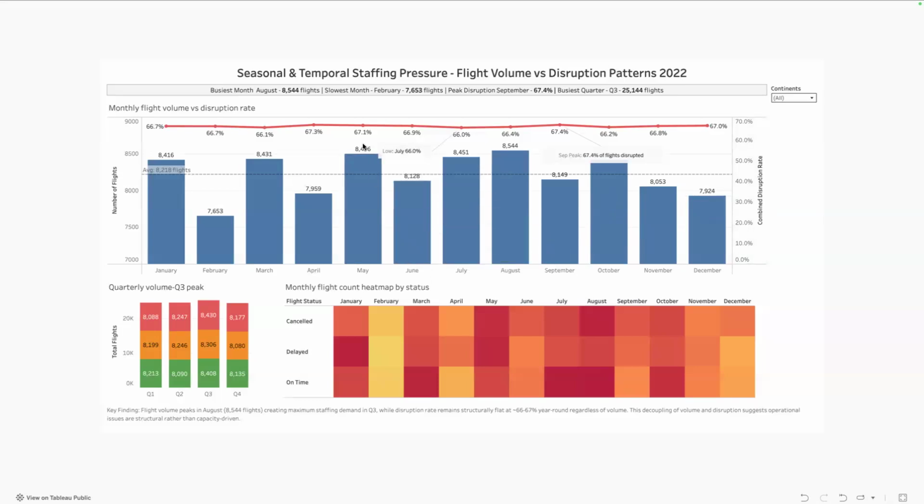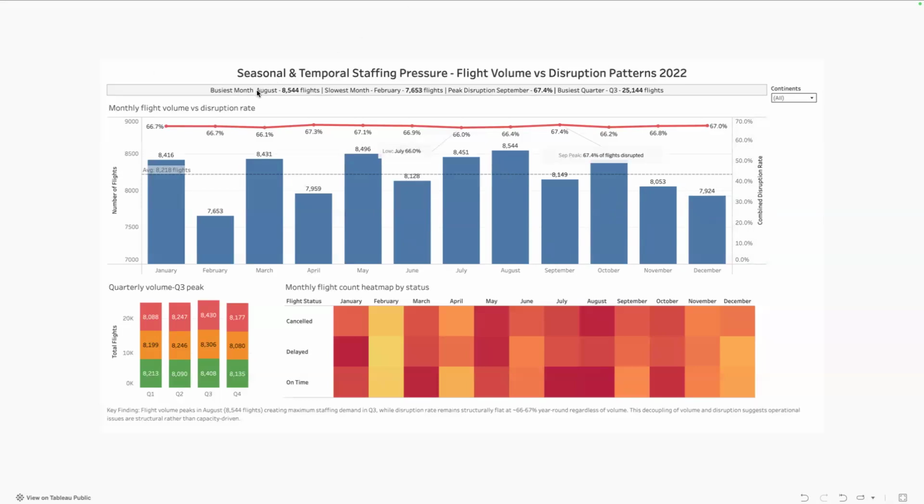Yeah, I think you've said most of it. I really like the title. I think it's very clear. I also like that they've done some things here in calling out some highlights: the busiest month, slowest month, big disruption, busiest quarter. It tells me that there's some analytical thinking there as to what to highlight. However, I want to be able to see that just by looking at the vis.